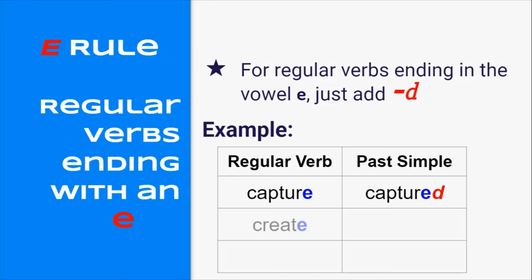Yes. Or create, right? We're only adding the D, and now we have created. Yes, this one is an easy. Face, faced. That's right. So if the regular verbs end with an E, all we need to do is add a D at the end of the word.